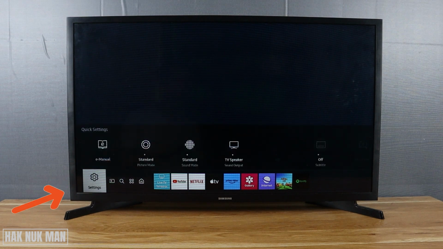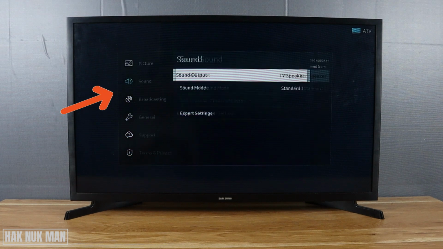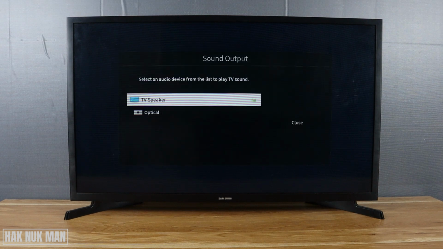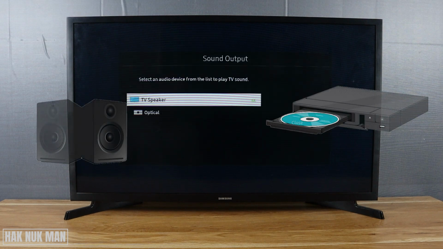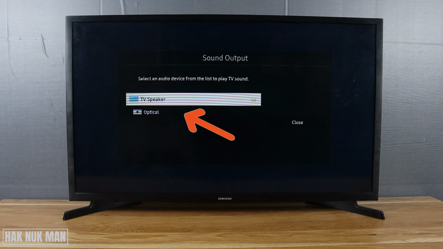Select the setting. And now go to sound. And here you can select sound output. If you connect to another device, you will see the output device list here. And now just try to change it to the TV speaker first. And then we're going to test the speaker together.